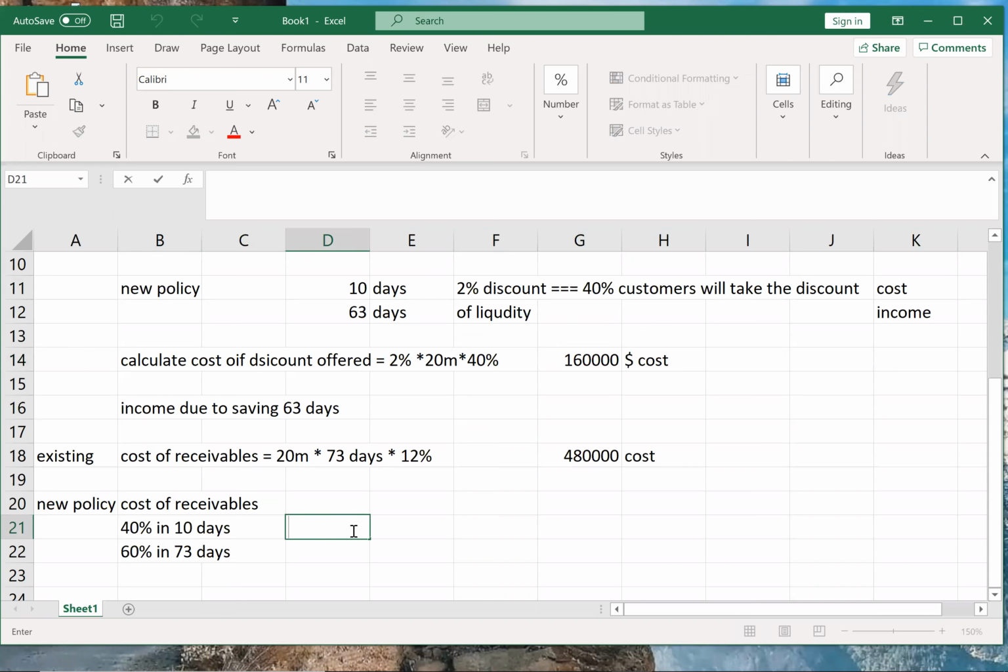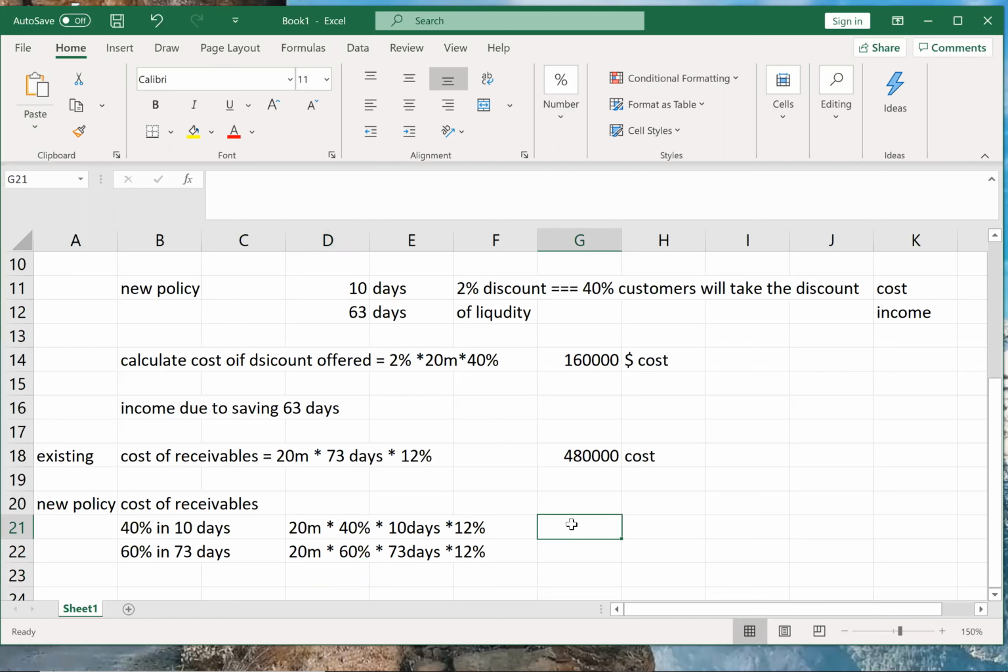So cost of receivables will be what? It will be 20 million into 10 days into 12%. This will be one cost. Sorry, this will be 20 million for 40% customers. So 40% customers will get 10 days into 12%, and the other 60% will get 73 days into 12%.